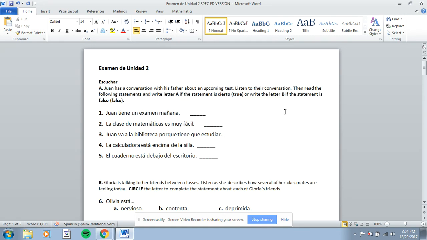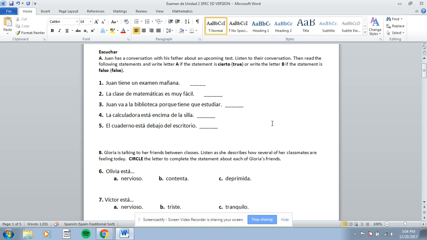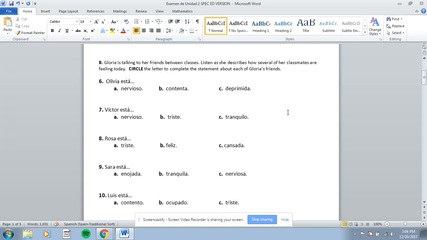You may replay this as many times as necessary, so rewind it as many times as necessary to make sure you know whether or not the sentence for 1, the sentence for 2, the sentence for 3, the sentence for 4, and the sentence for 5 were true or false. So you may play it back if you need to. Otherwise, there is a second listening section that we can go ahead and go on to if you're done. If not, go back to the first section, and then you can come back to here. Parte B. Gloria is talking to her friends between classes. Listen as she describes how several of her classmates are feeling. Circle A, B, or C, depending on which answer is correct.